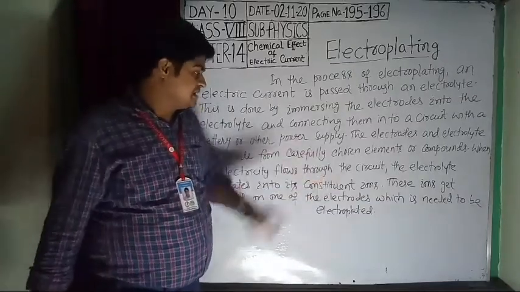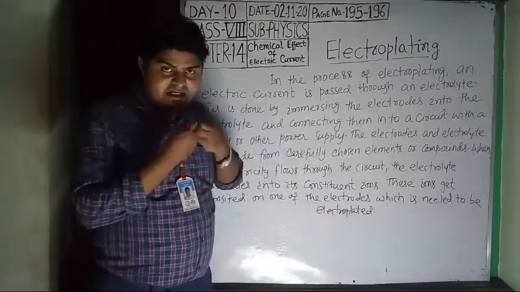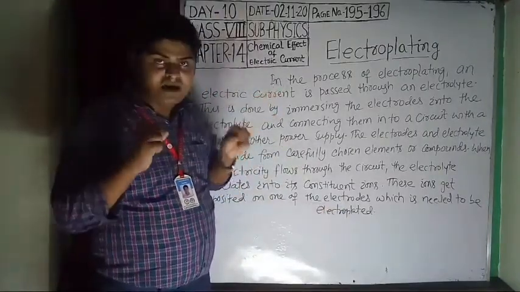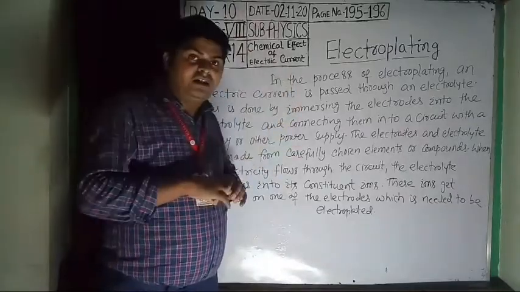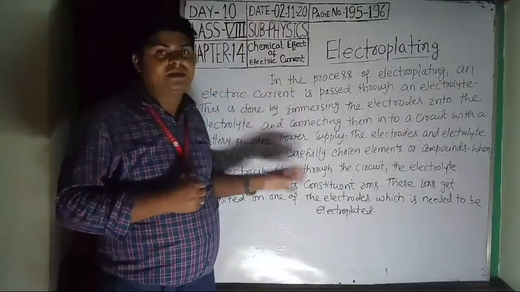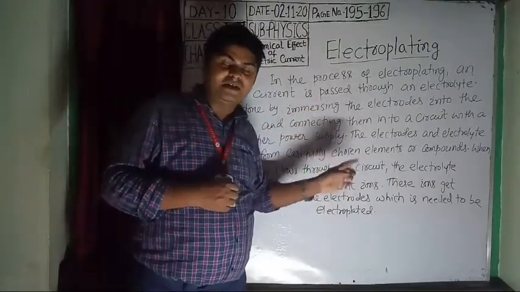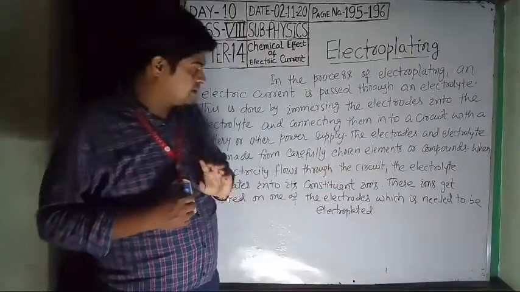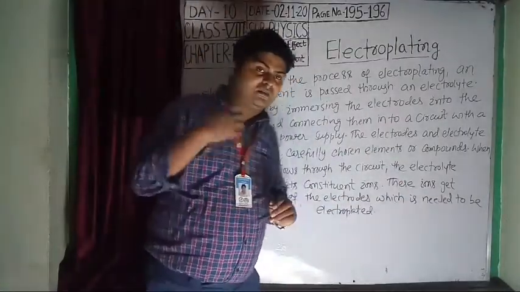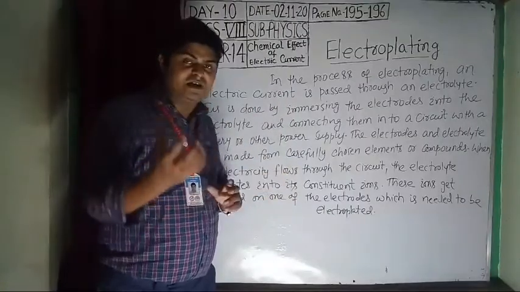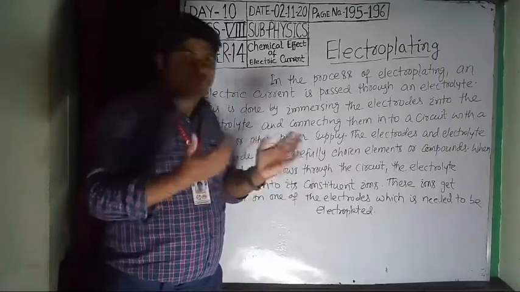These ions get deposited on the electrodes. Positive ions are deposited on the negative electrode, and negative ions are deposited on the positive electrode, which is to be electroplated. It depends upon which material is to be deposited on the other material, so you have to choose accordingly.